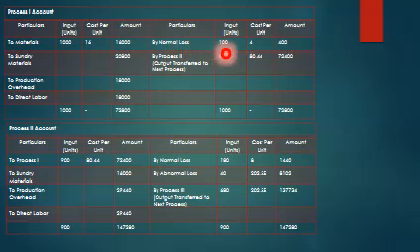By normal loss, 100 units at 4 rupees per unit, 400. By process 2, output transferred to next process, 900 into 80.44, which you already calculated, 72,400. The output of process 1 will become input for process 2.